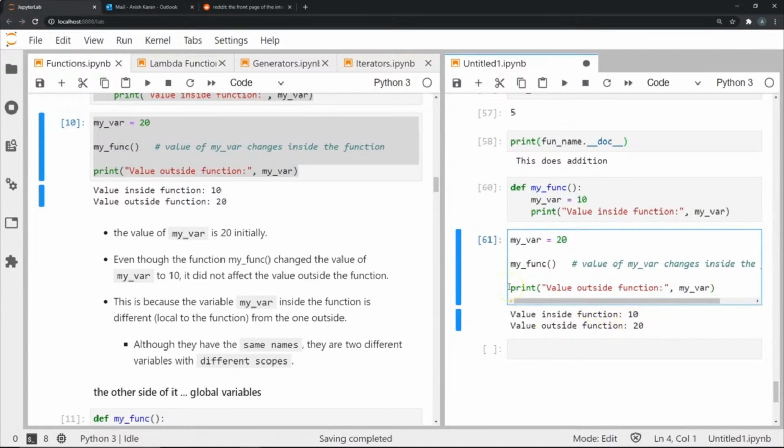So you can also think of it like this. The my_var that is present inside this function is different from the my_var that we create outside. The scope of the my_var within this function is local only to this function, and once the function is executed, that variable is destroyed.